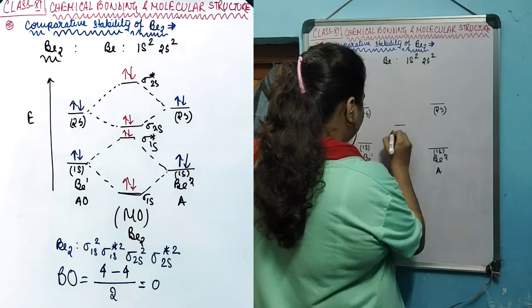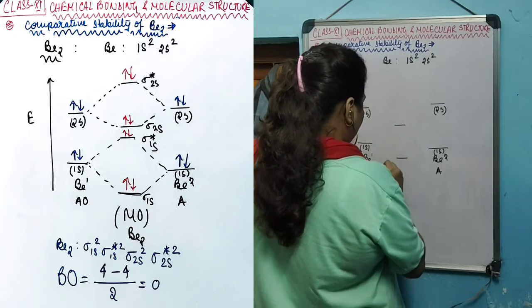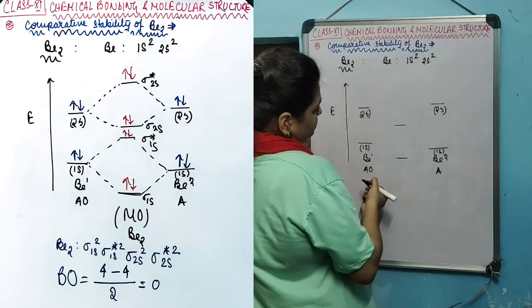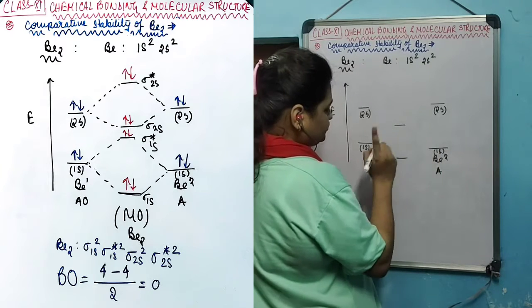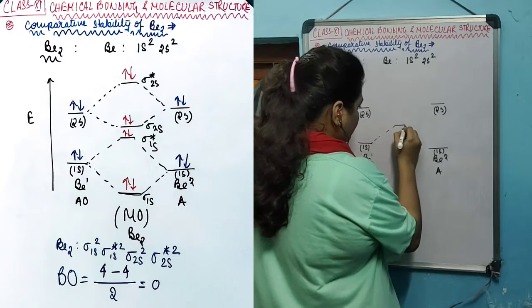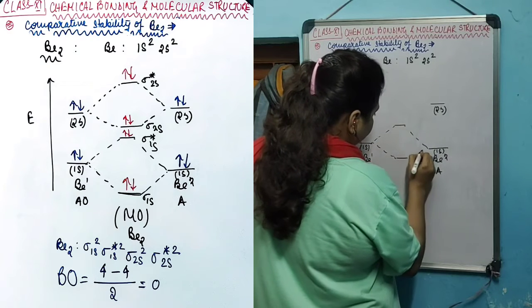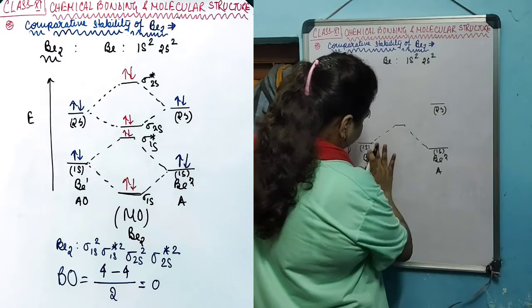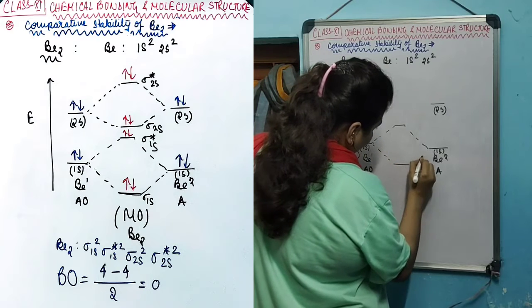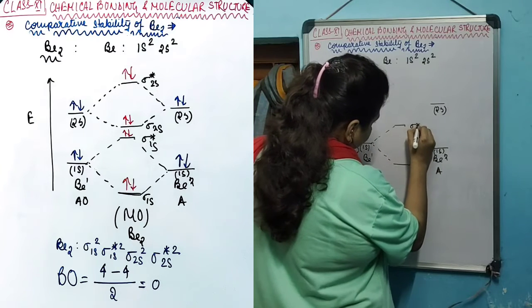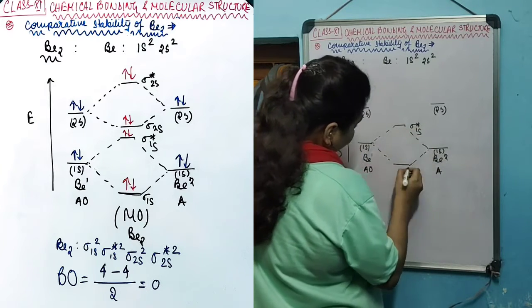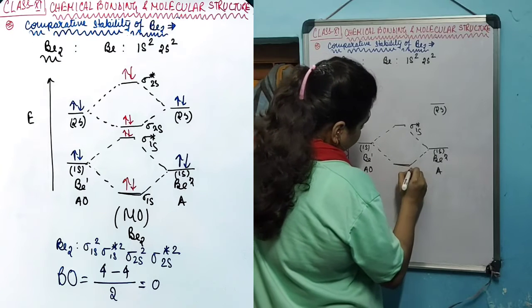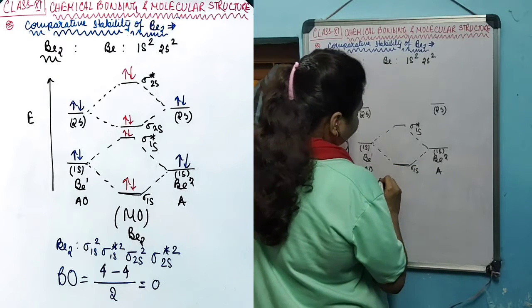Therefore, there will be two molecular orbitals formed by the combination of the 1s orbitals. One will be higher in energy, more unstable, that is the antibonding molecular orbital sigma star 1s. One will be more stable, sigma 1s.